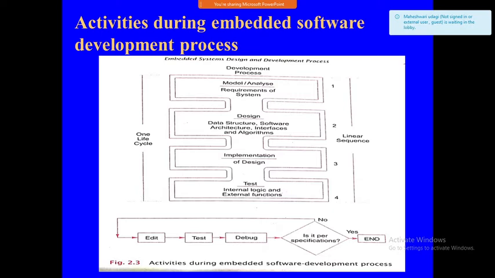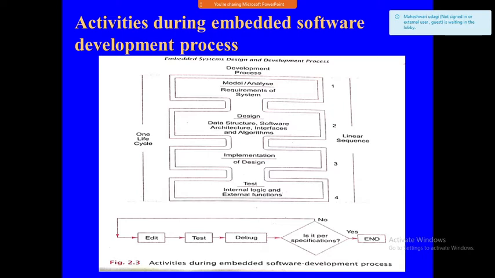After collecting the requirements, we see the specification and refine those requirements. Then we start designing the system. In the design, data structures will be there, software architecture will be there, interfaces will be there, algorithms will be there. We see all those things and start designing.